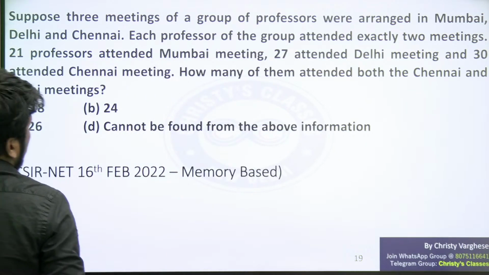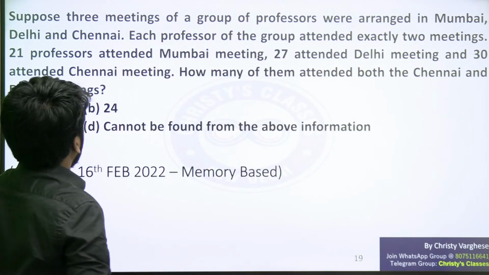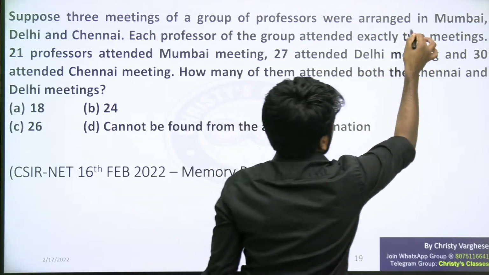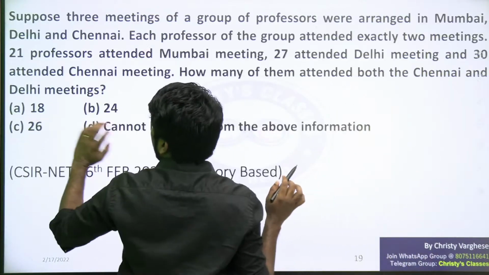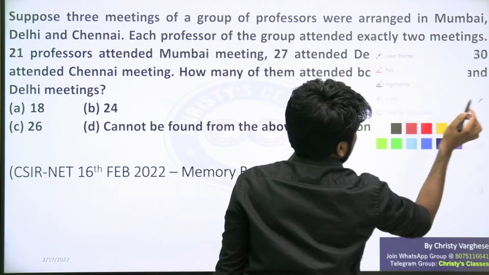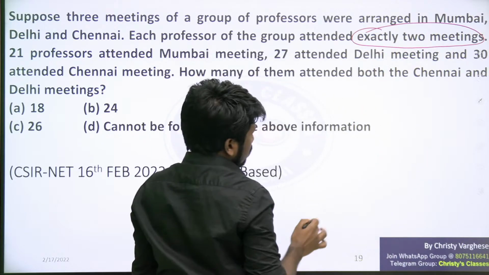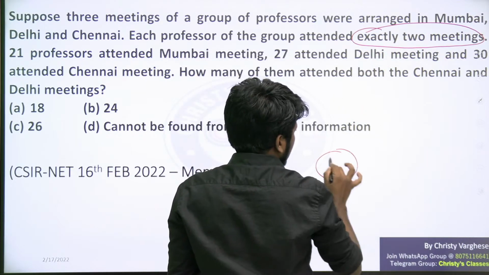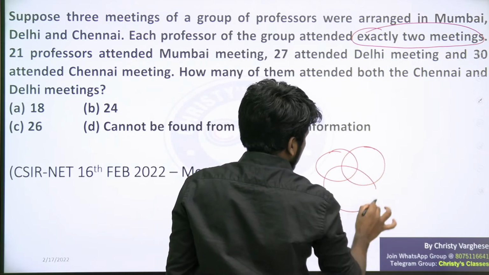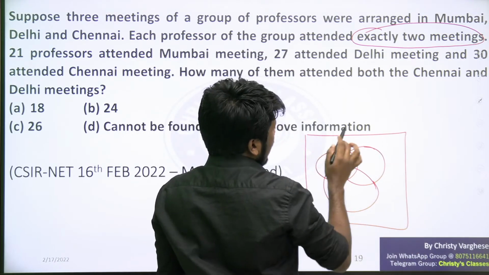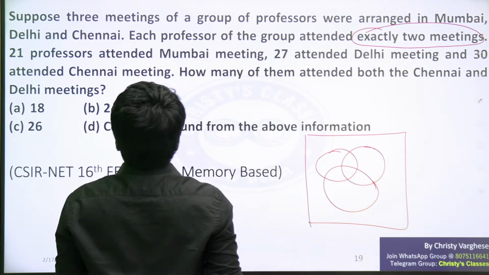Suppose 3 meetings of a group of professors were arranged in Mumbai, Delhi and Chennai. Each professor of the group attended exactly 2 meetings. This is the keyword in the question that is very important: every professor attended exactly 2 meetings. So when you draw the Venn diagram, you should understand that only professors attending exactly 2 meetings are there.